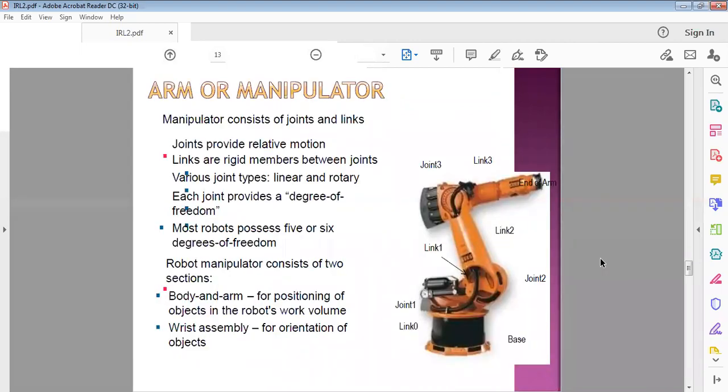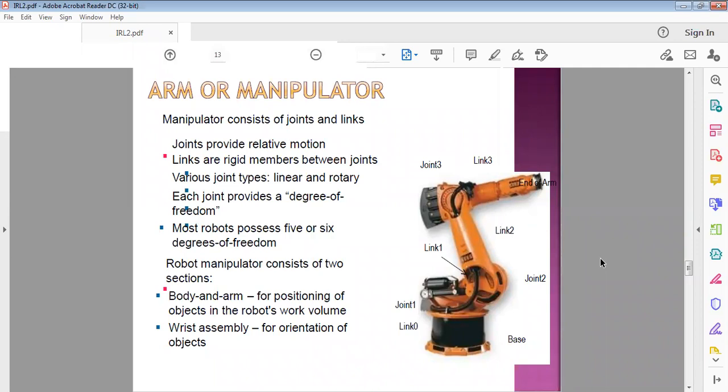So what is the arm and manipulator? The manipulator consists of joints and links. Mechanical joints and links are called the manipulator. So a set of links and a set of joints which are arranged in a sequential order is called a manipulator.